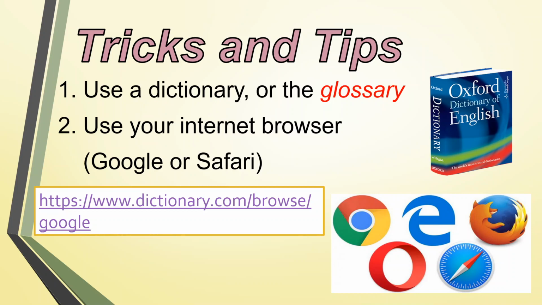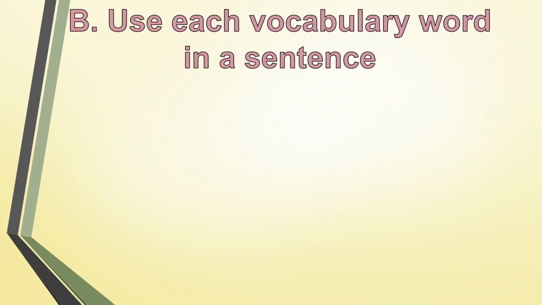Let's go to the next activity for today. If you're done doing the context clues, writing them in your notes, you can go now to letter B. Use each vocabulary word in a sentence. You're going to use each vocabulary word from 1 to 10 in a sentence, so you will be making 10 sentences.